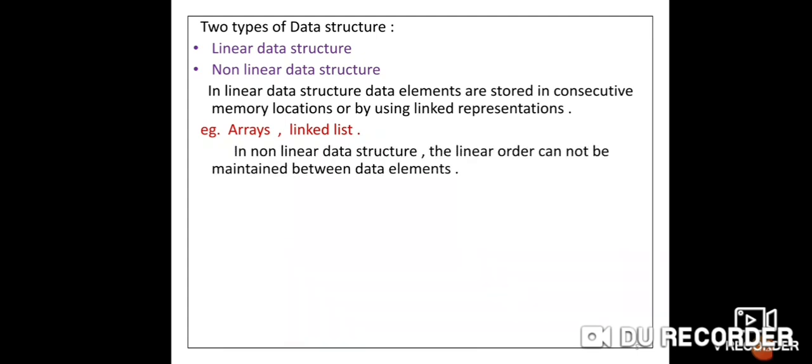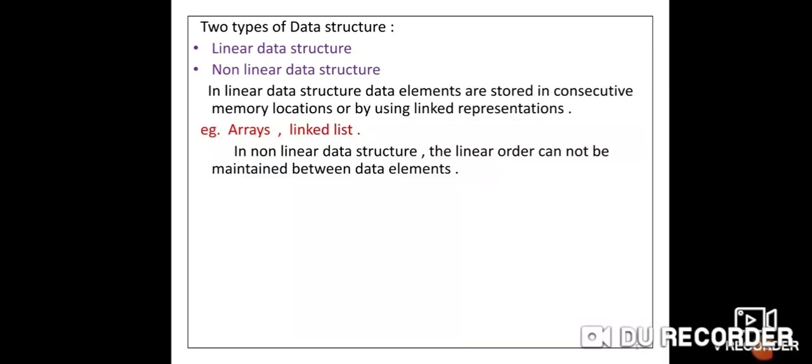Now the next type is non-linear. Non-linear means data is stored not in a specific manner. It can store any type. Means in non-linear, order cannot be maintained. In this non-linear, order cannot be maintained.